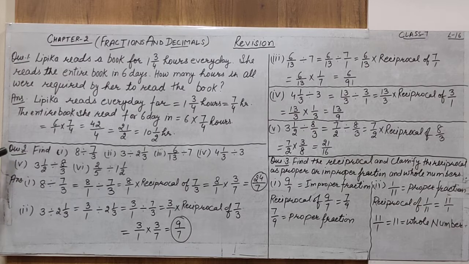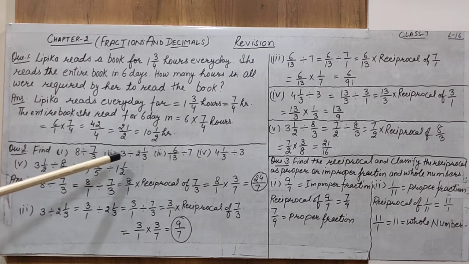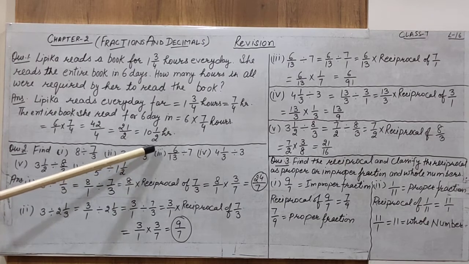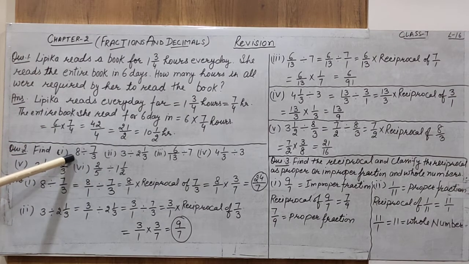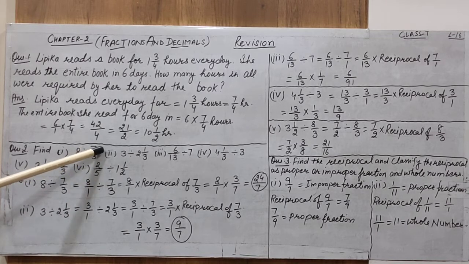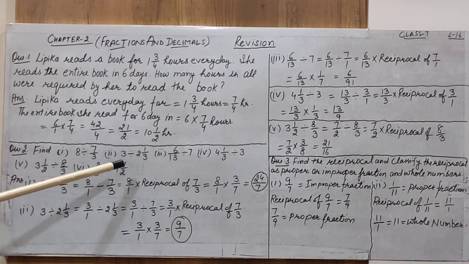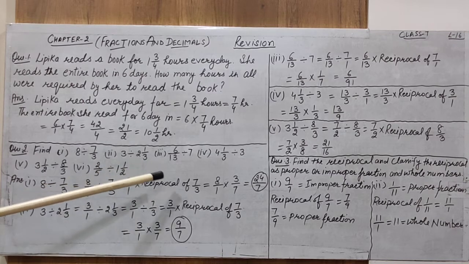The next question I have selected for you is for division, because we have to revise both multiplication and division. Now the next question is, find 8 divided by 7/3. That is the first question. Second, 3 divided by 2 1/3. I have selected different questions for you. 8 is a whole number divided by a fractional number. Similarly, in the second question, a whole number divided by a mixed fraction. Next, 6/13 divided by 7.